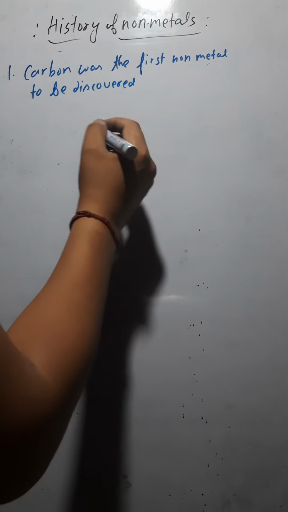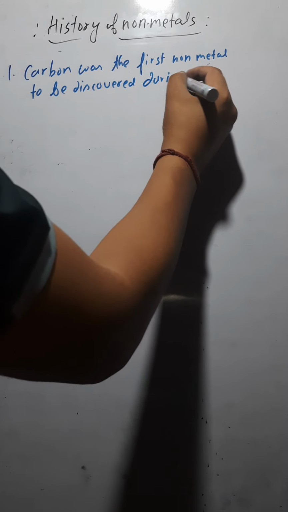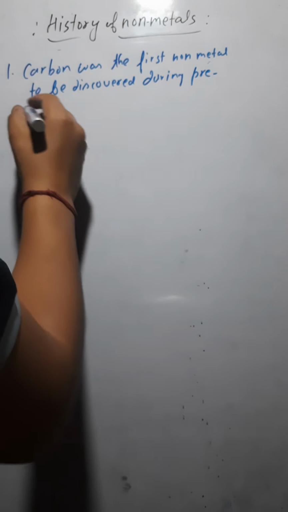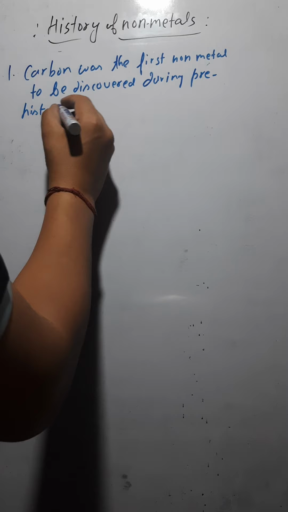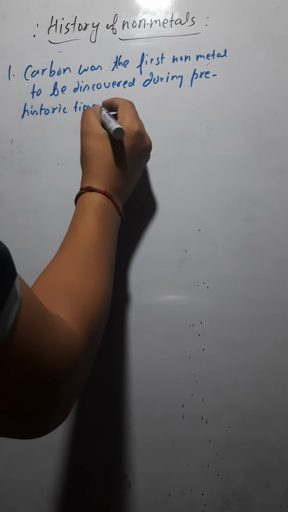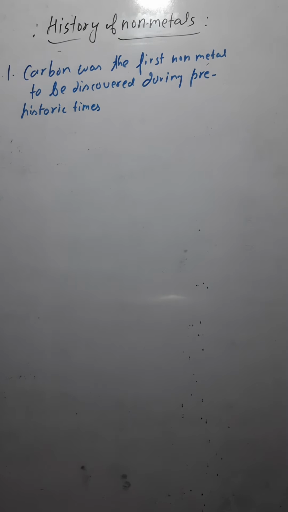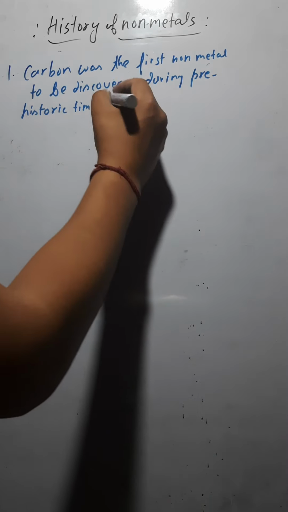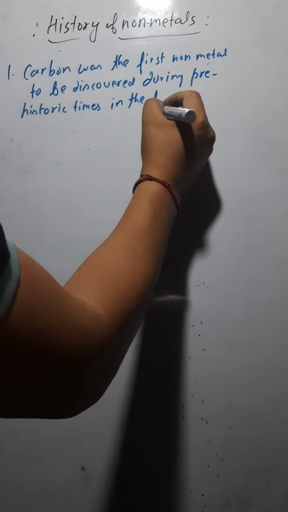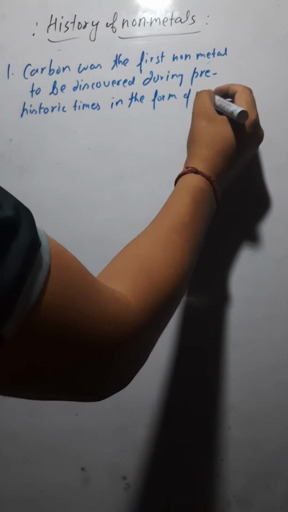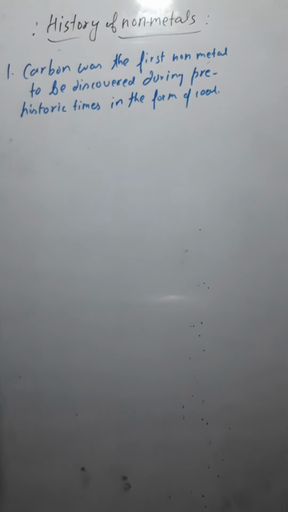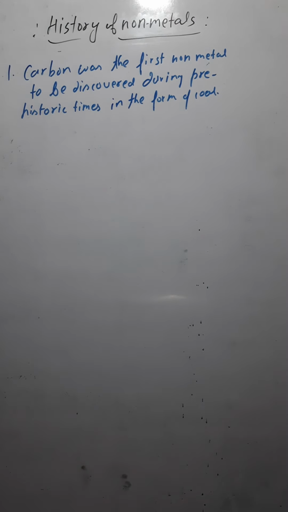We discovered this during the prehistoric era in the form of coal. So carbon was the first non-metal to be discovered.